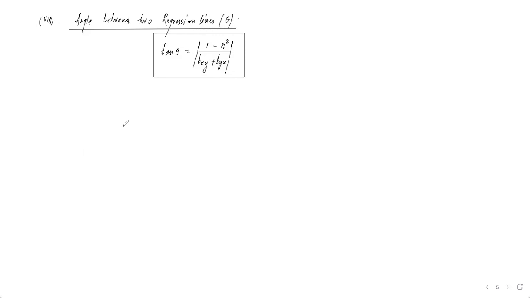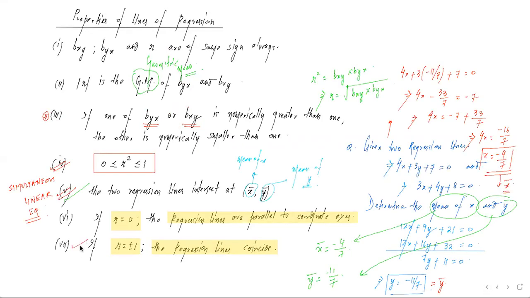But यहीं से पूछा जा सकता है कि थीटा अगर 0 है तो what will happen? Do you recall? थीटा 0 मतलब tan theta will be 0. Tan theta 0 मतलब 1 minus r square equal to 0. That means r square equal to 1. That means r का value हो जाएगा plus minus 1. And just now I said when r value is plus minus 1, the regression lines coincide.